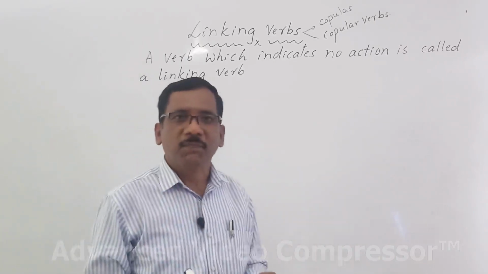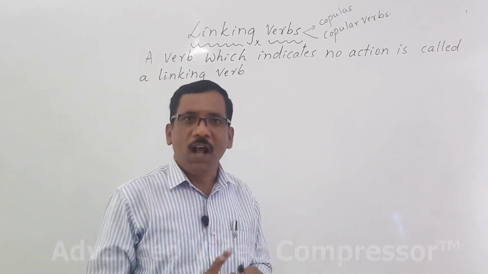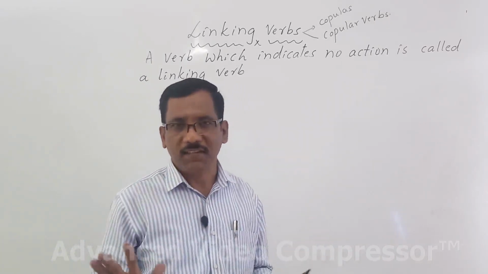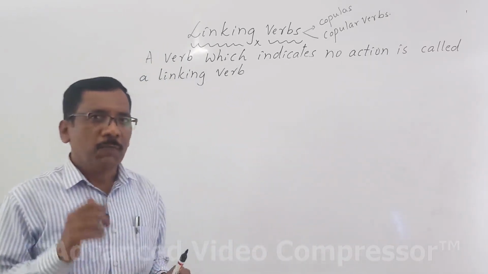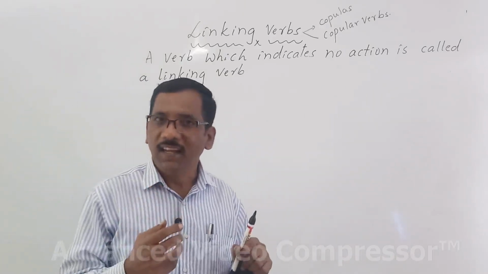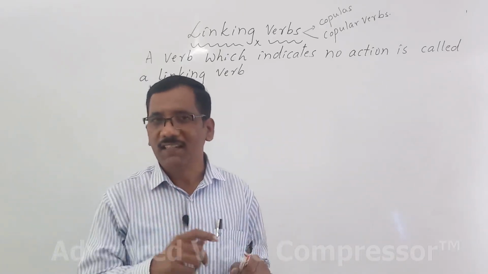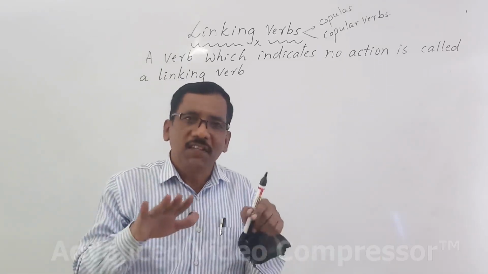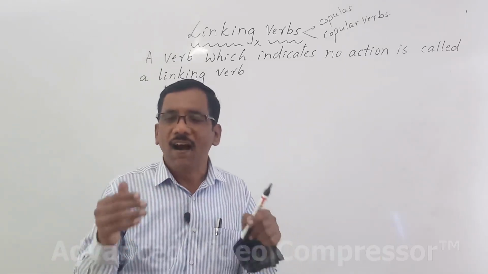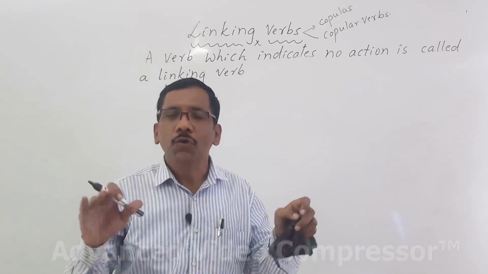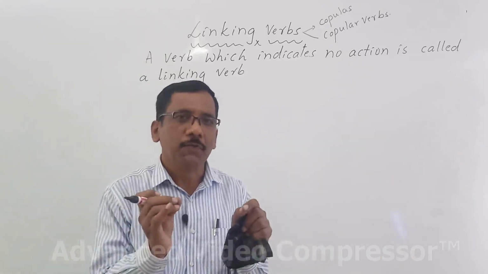Okay, dear students, so far we came to know how be forms are used as linking verbs in English. Now, one more very interesting thing we have to learn and keep in mind, that is, in addition to these be forms, some other verbs are also used as linking verbs in English, which most of our students get confused with.